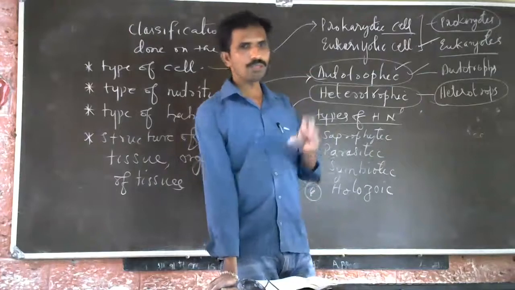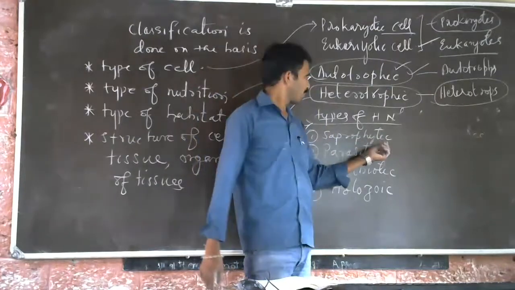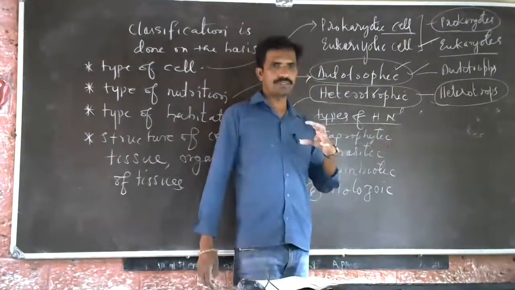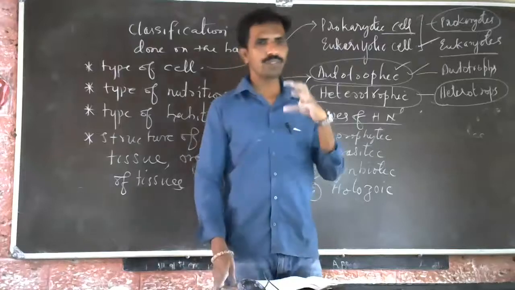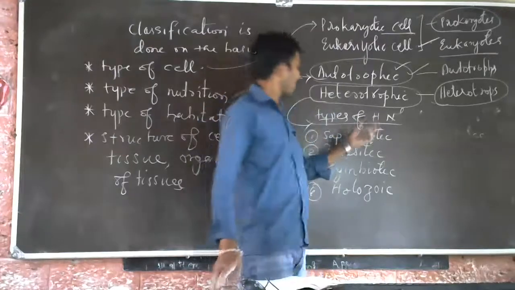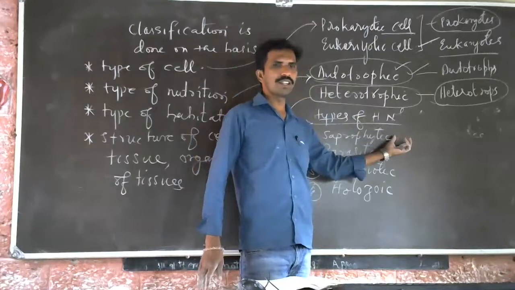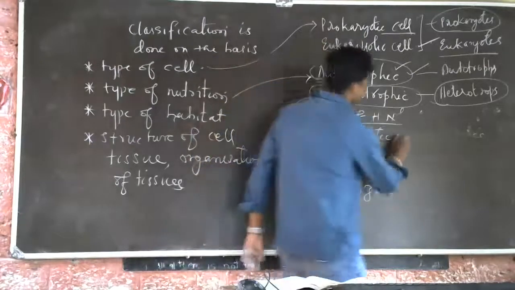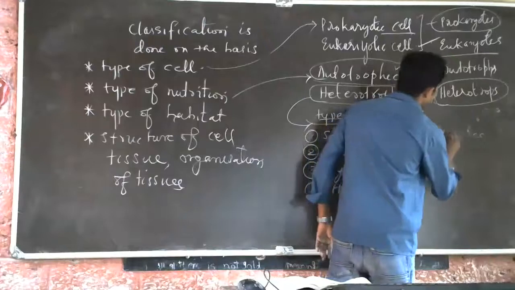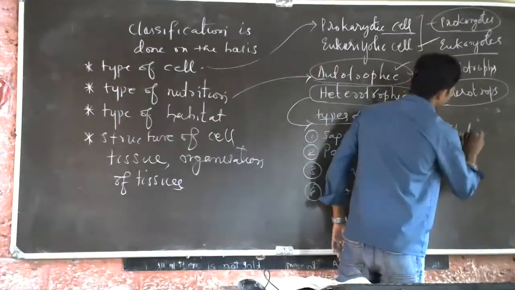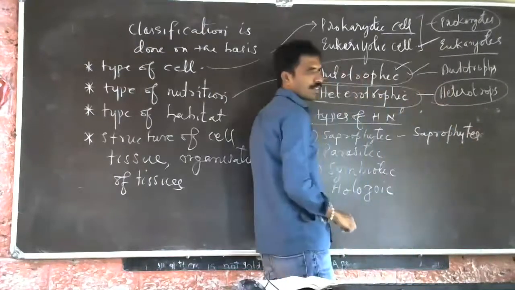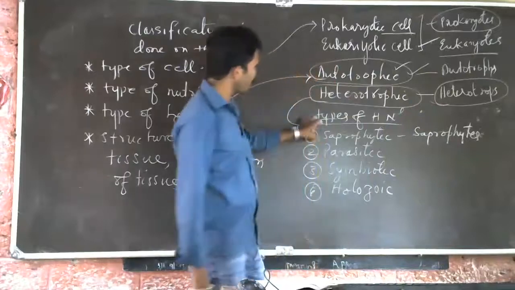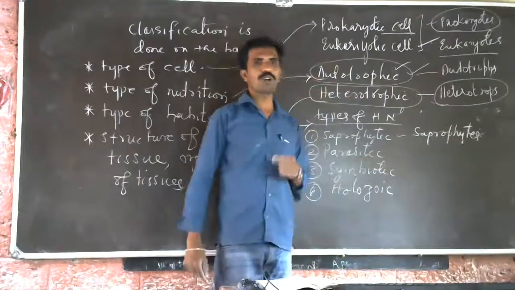The organisms which obtain food from decaying material are called saprophytes, and that mode of nutrition is called saprophytic mode of nutrition.